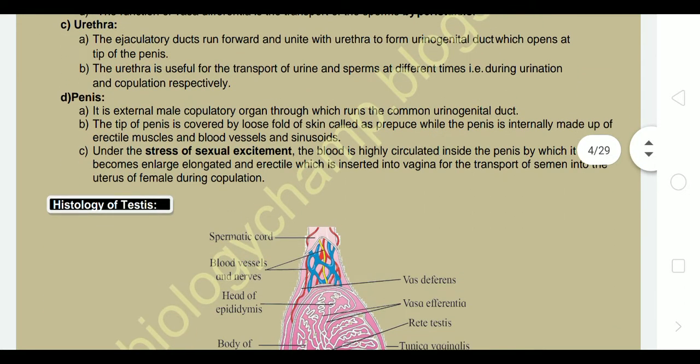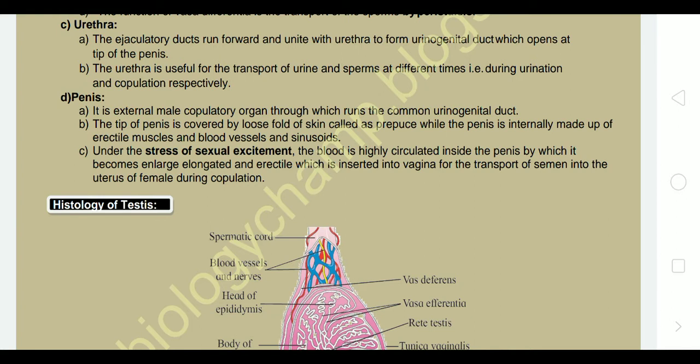Penis is the external male copulatory organ through which runs the common urinogenital tract, and the tip of the penis is covered by a loose fold of skin called prepuce, while the penis is internally made up of erectile tissue, blood vessels and sinuses.